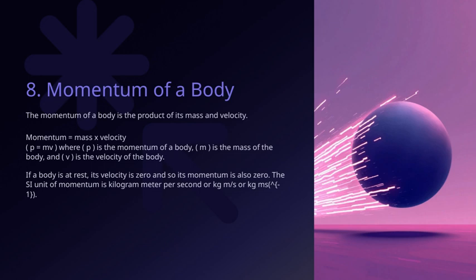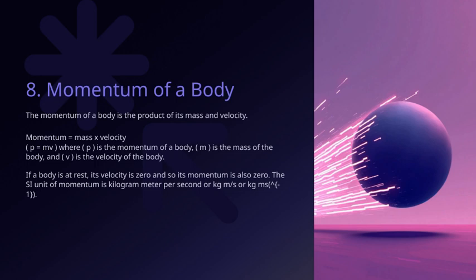Now, the key formula for momentum is quite straightforward. It's equal to the mass of the body multiplied by its velocity. We write it as P equals m times v, or P = mv. Here, P represents the momentum, m is the mass, and v is the velocity. Essentially, the momentum of a body is the product of how much mass it has and how fast it's moving.